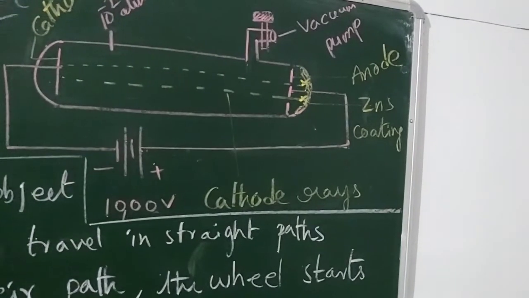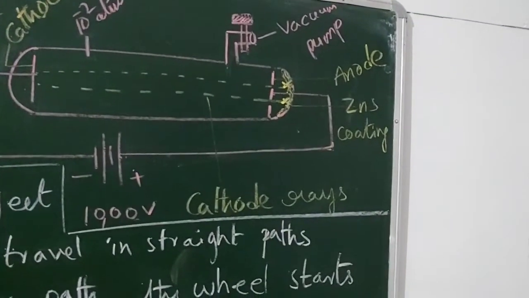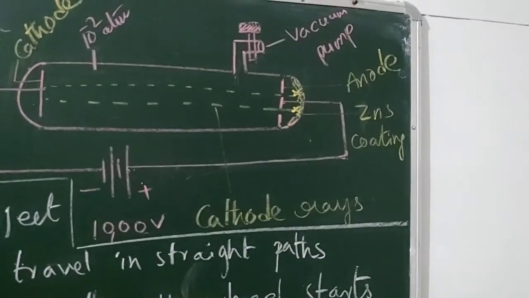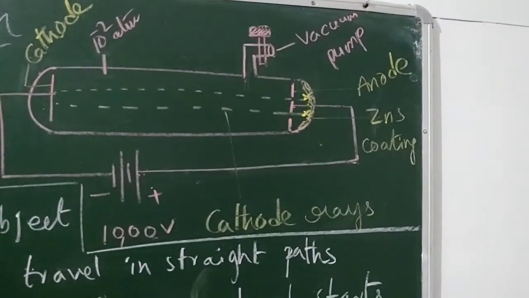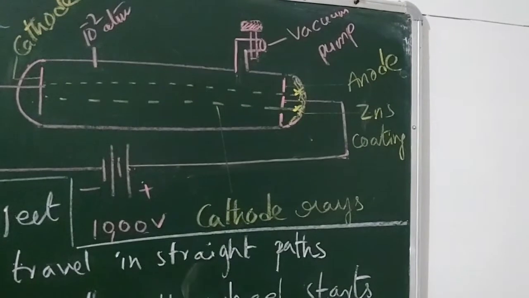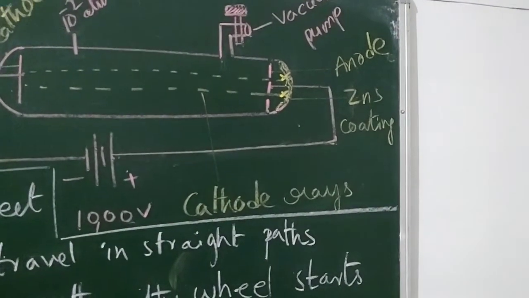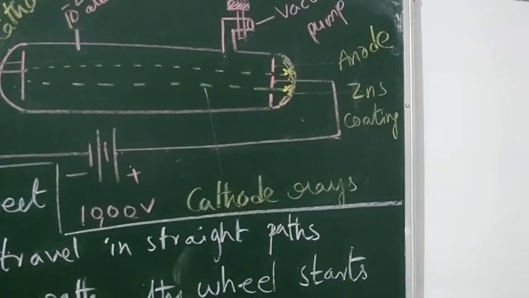Now one end of the discharge tube is coated with ZnS, zinc sulfide. There is a zinc sulfide coating on one end of the discharge tube, behind the anode. The anode contains holes. Right guys.